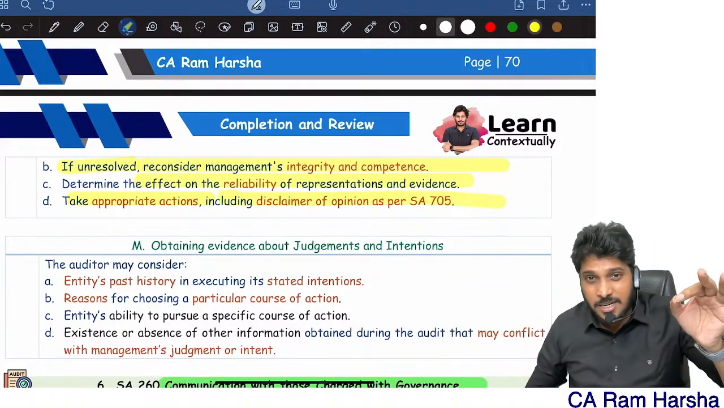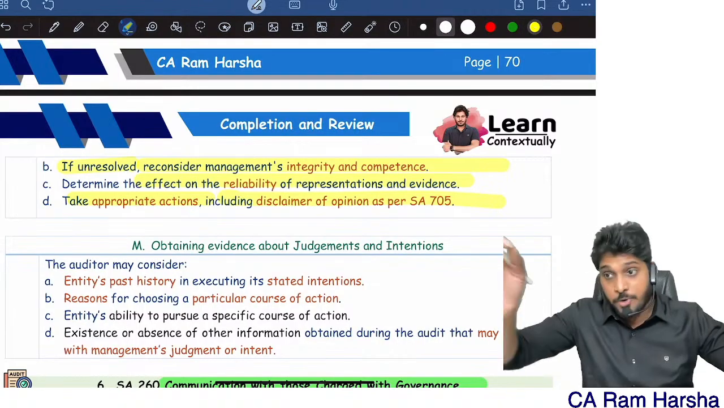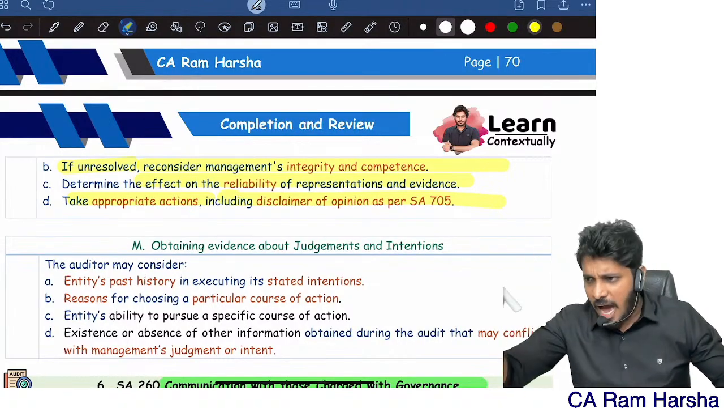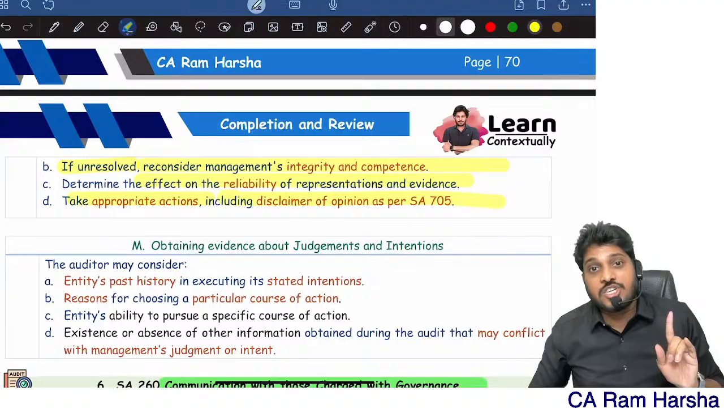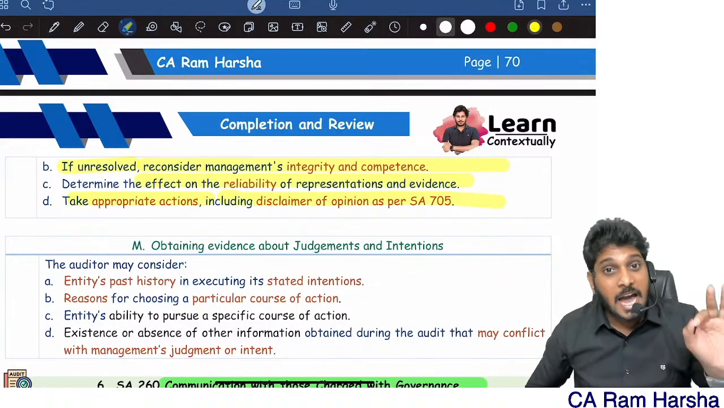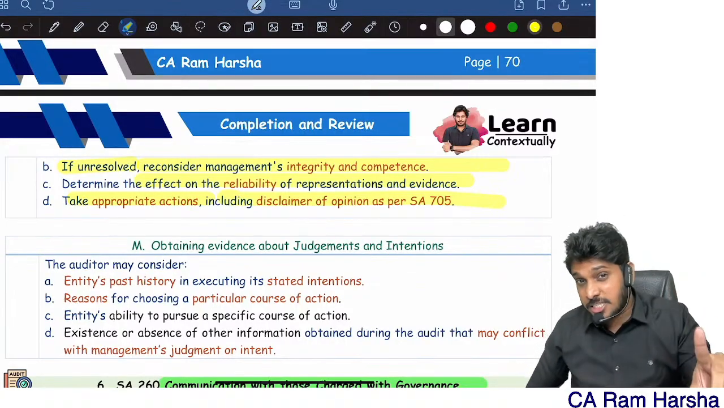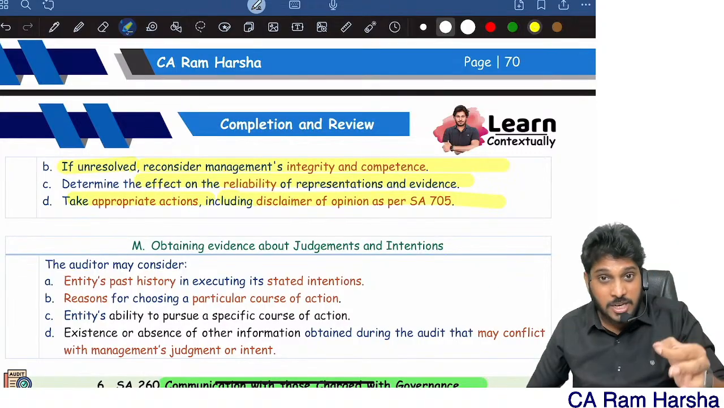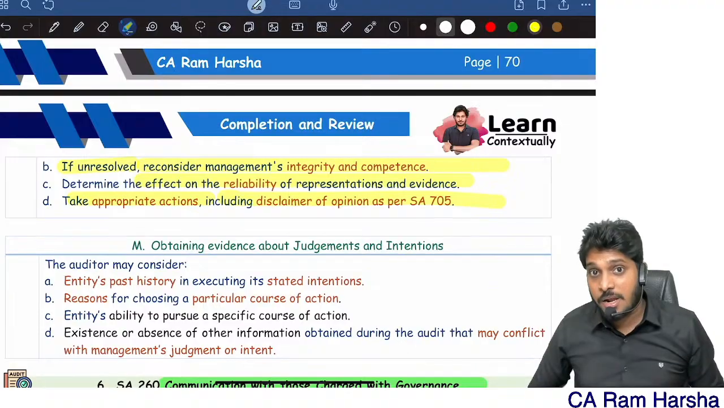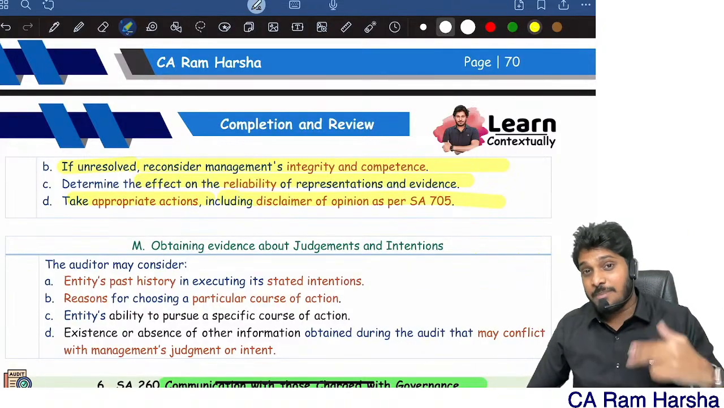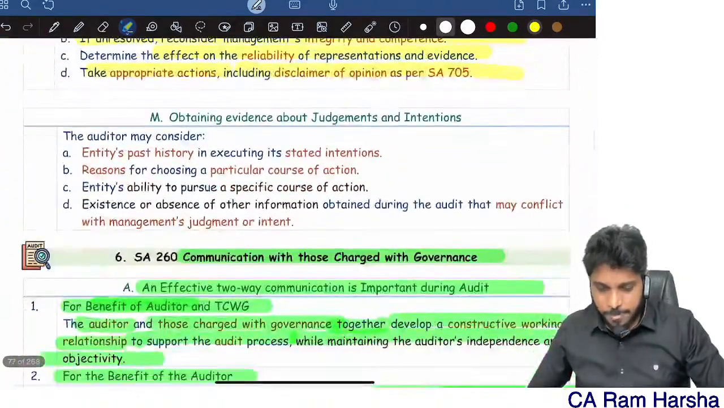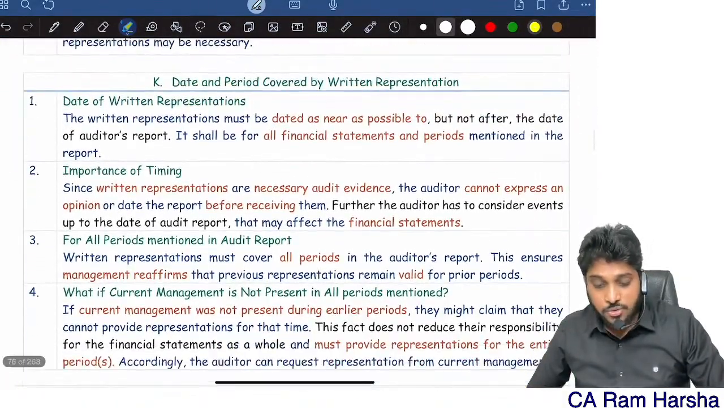If requested representation is not provided, or provided but is not reliable, unreliable evidence or non-provision of evidence, in both cases I may give a qualified opinion, or worst case disclaimer of opinion. Because if representation is not available, or not reliable, both lead to absence of evidence. If evidence is not available, I may give modified opinion. Next, so that's about conclusion and reporting.